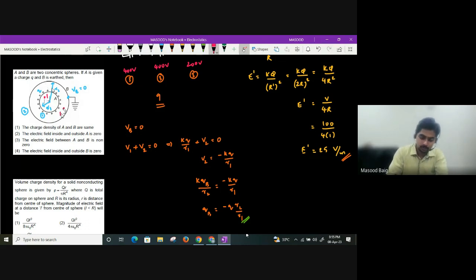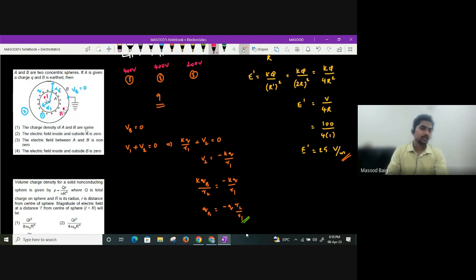Now, Roman 2, guys. Between A and B. Point 2 is lying outside the inner shell and inside the outer shell. So due to the outer shell, here 0. But due to the inner shell, this point is outside, so there will be electric field due to the inner shell. There will not be electric field due to the outer shell. So there will be some electric field between A and B, guys.